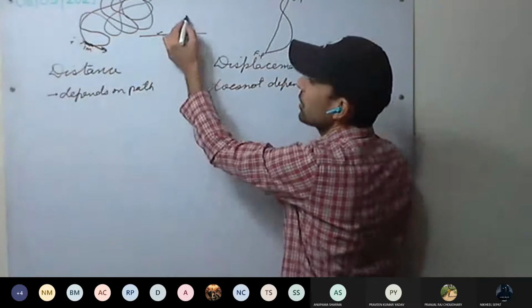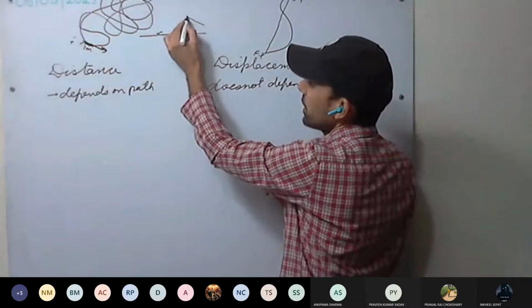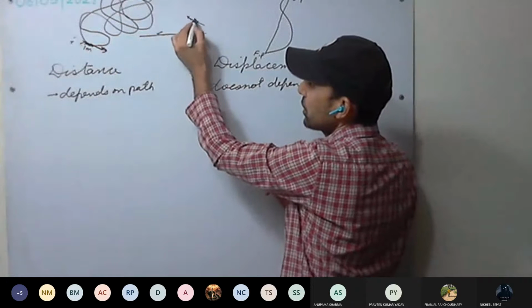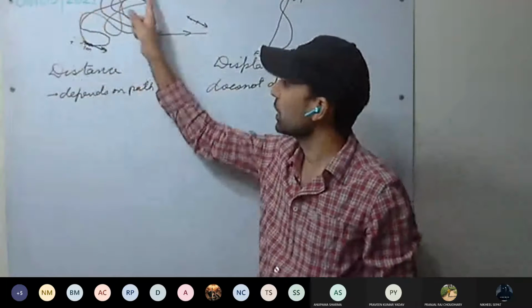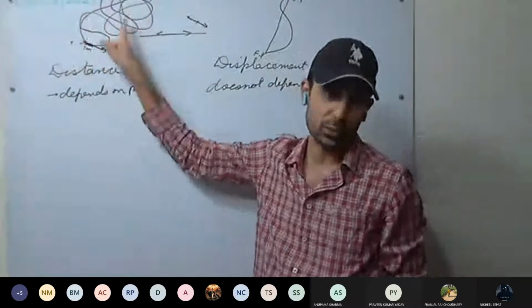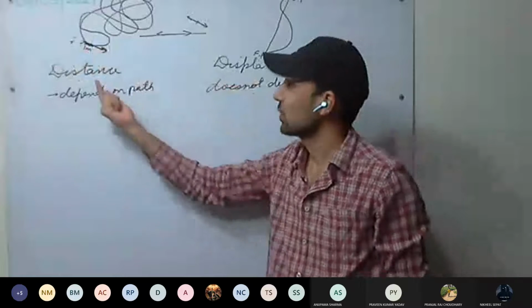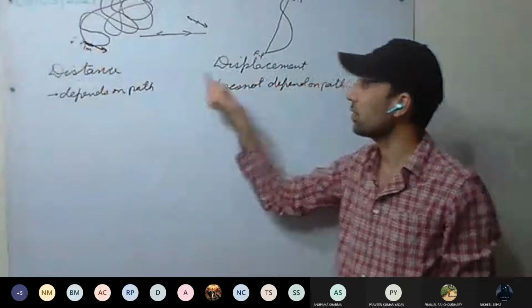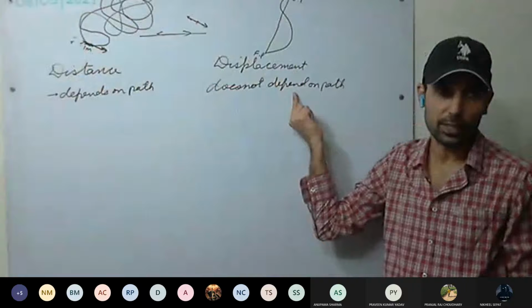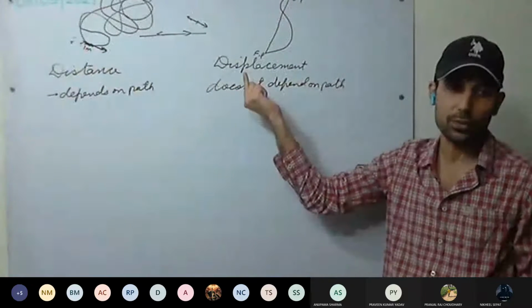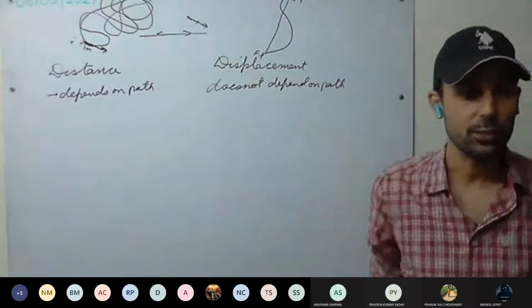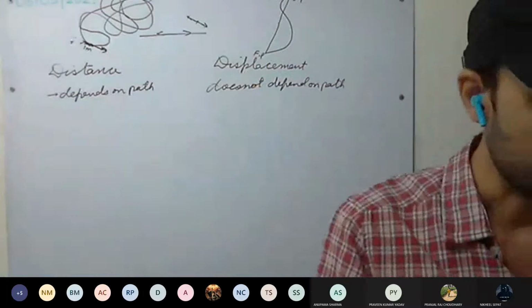You are finally displaced from this point to this point. This much is only the displacement. Whereas for distance, we have to measure the total path. So distance depends on the path taken, whereas displacement does not. It is the shortest distance between the initial position and the final position. This is the clear difference between distance and displacement.